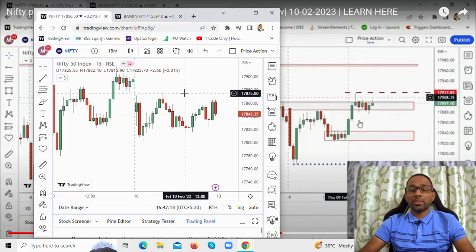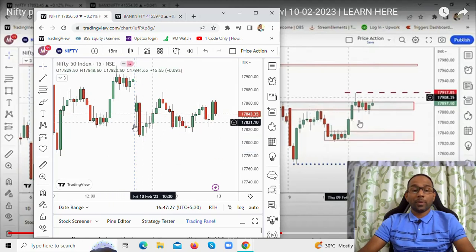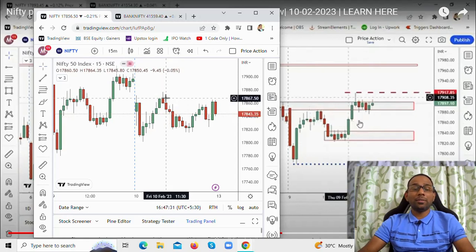The price touched exactly around that supply zone, and what did the price do? It came back down again to the support level. So you had a long trade here, you had a short trade here. Easy trades purely based on price action understanding and the levels that I had marked and taught you all how to understand. This would have been a very easy trade for you all.